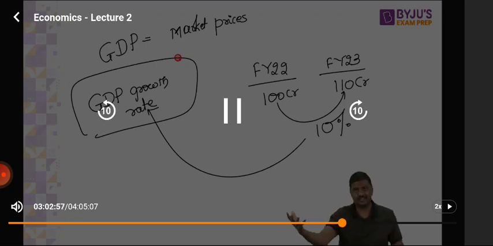$3.7 trillion. We want to make Indian economy $5 trillion. What are they talking about? They are simply saying all the final goods and services which are produced in India should be of worth $5 trillion. Now that is the basic idea of the meaning of the term GDP, gross domestic product.